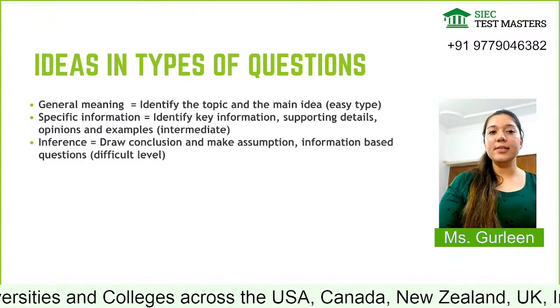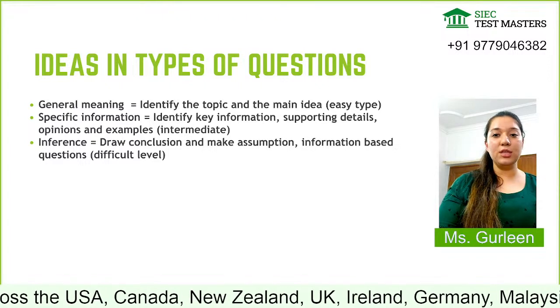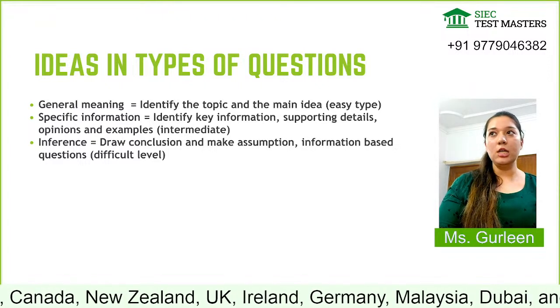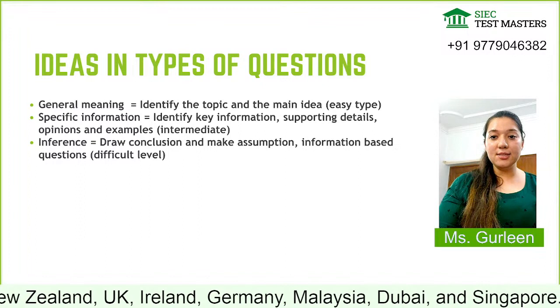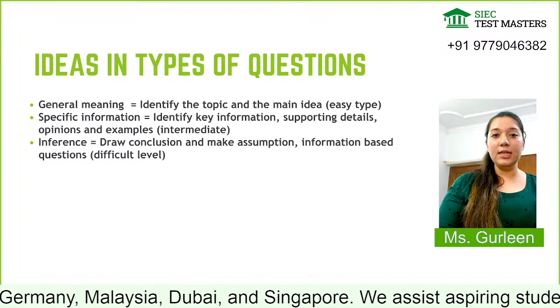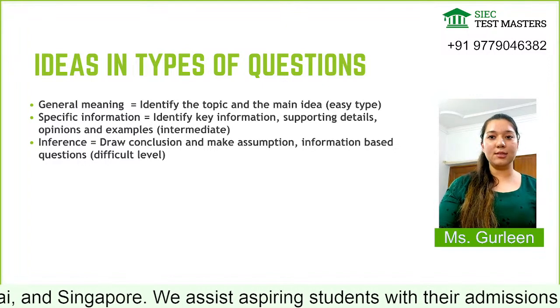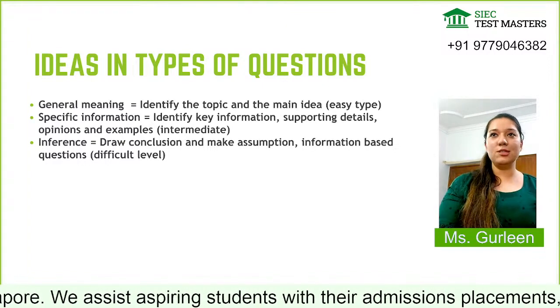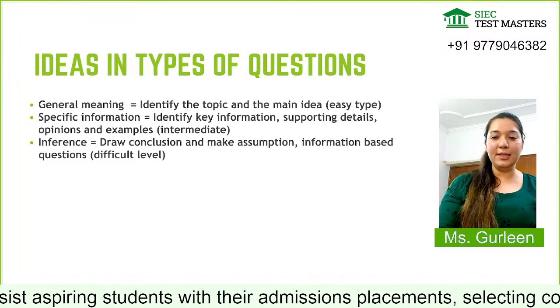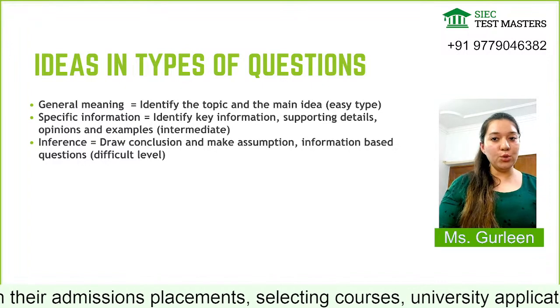The second type is specific information. Now, specific information is again where I have to keep an eye on the nouns, modals, connectors, and ears. So I have to focus on the key information, the supporting detail, and the opinion of a person. If a person is asking, for example, I am asking you, which is the best cafe in Delhi, you are giving me your opinion. A second person is also giving their own opinion.